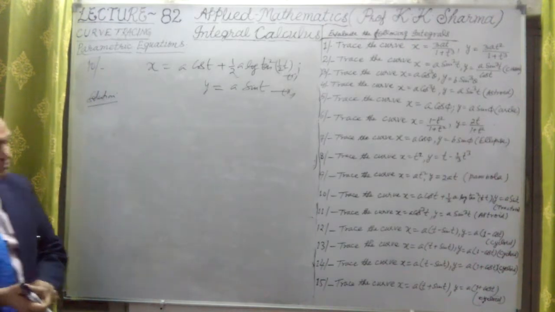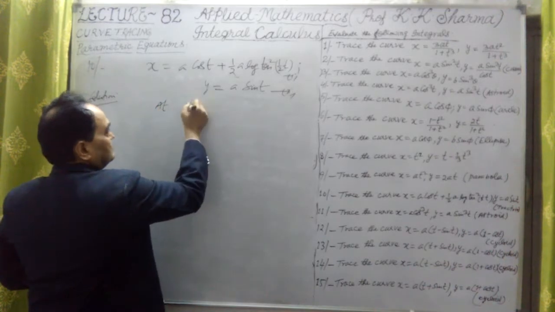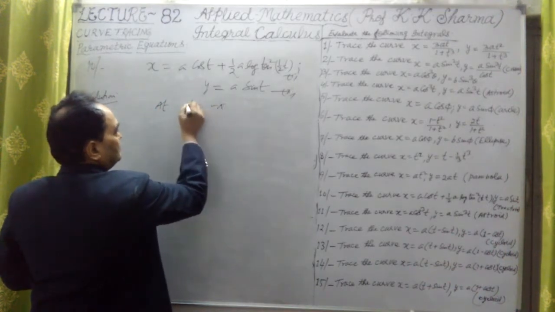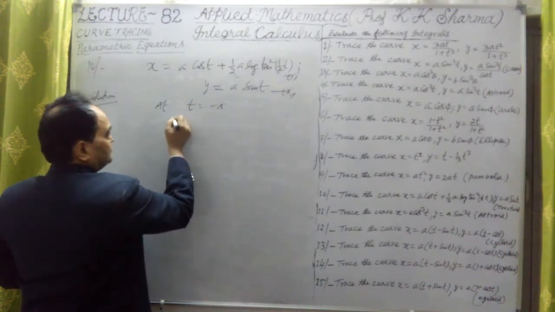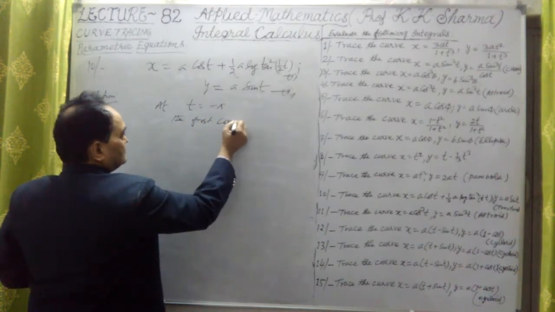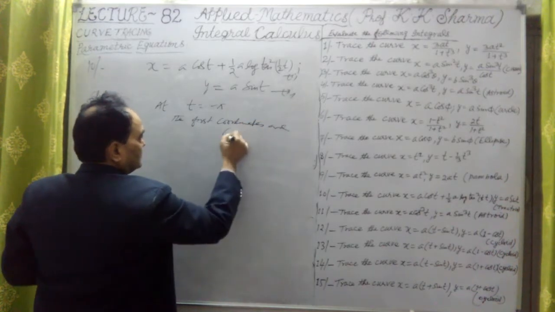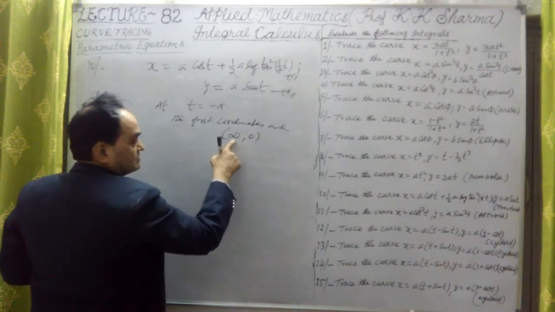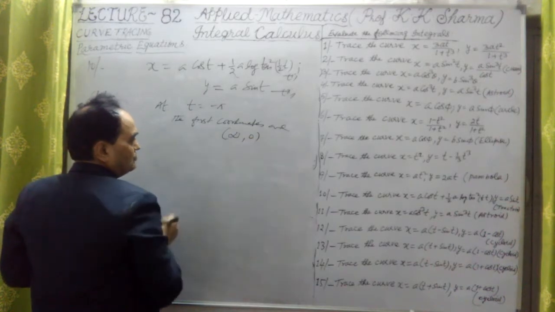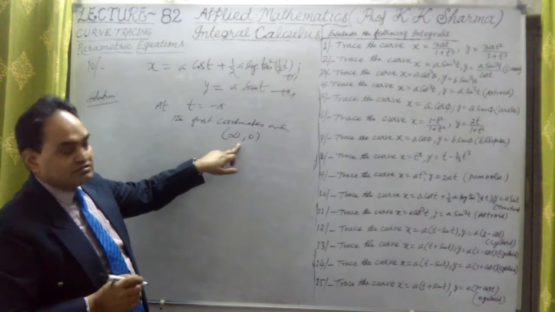But as I see, at t equal to minus pi, the first coordinates are infinity and 0. X is infinity, y is 0. So it means when t equal to minus pi, x is infinity.